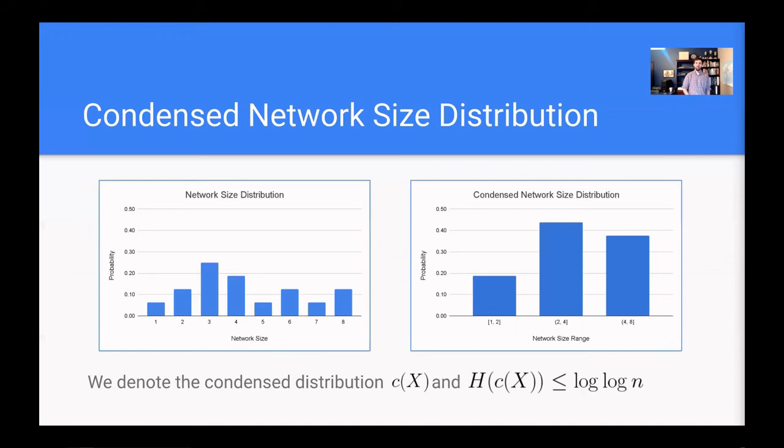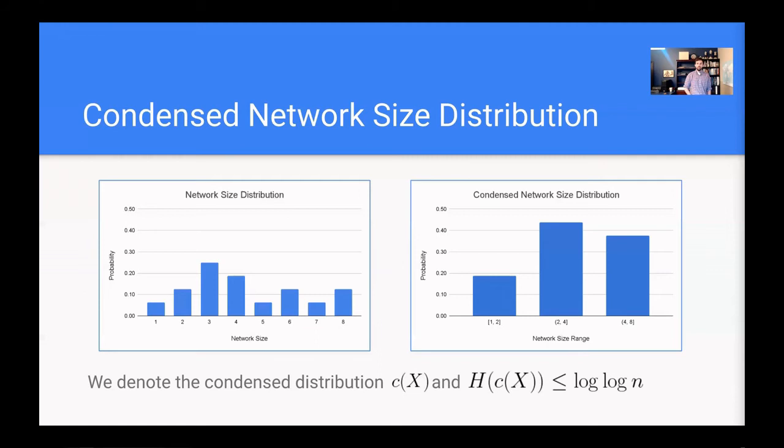So for this reason, we can aggregate the network size estimates into log n buckets, where each bucket contains twice as many estimates as the bucket before it, such that all estimates within the same bucket are within a constant factor of each other. And so we get this aggregated distribution of log n values, which turns out to be just as useful to solving the contention resolution problem.